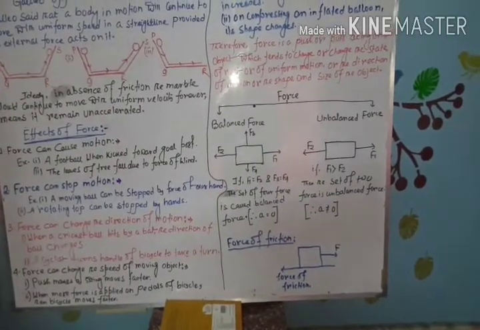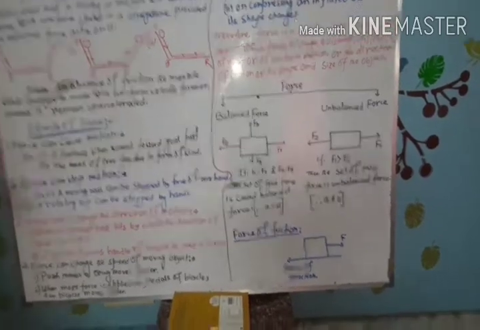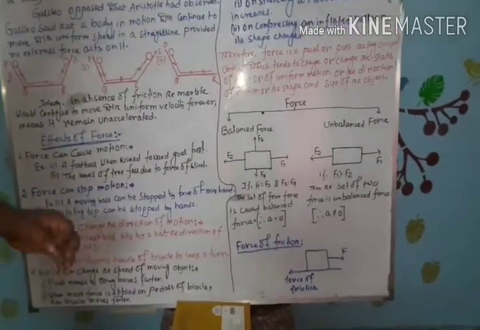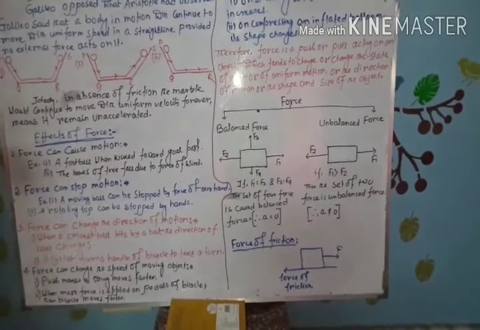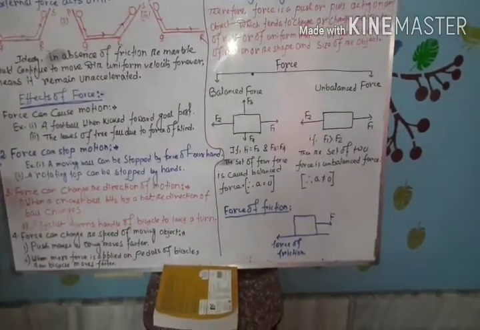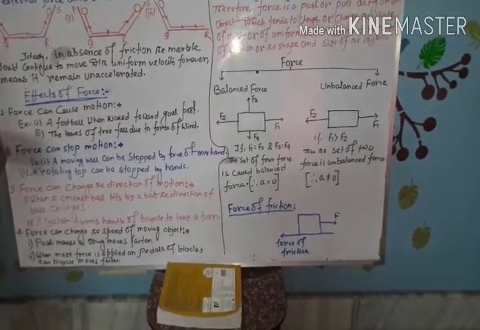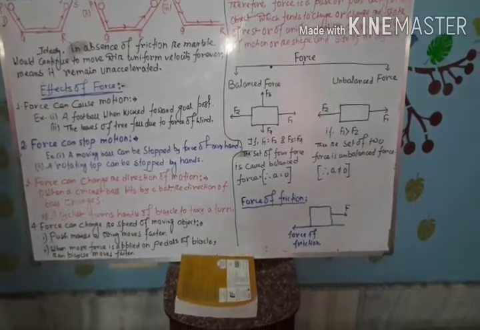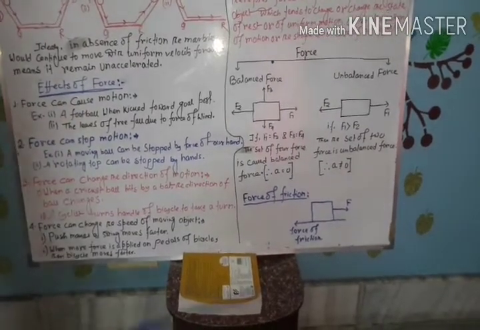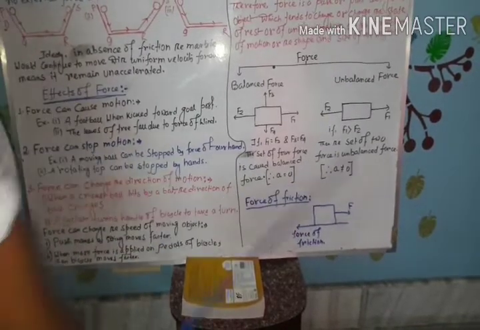So therefore, the set of forces under which the state of rest or state of motion of an object changes is said to be an unbalanced force. During an unbalanced force, there will be an acceleration of the object, which means the acceleration of the object is not 0.